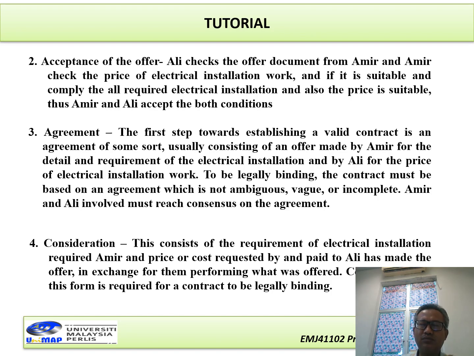When Amir and Ali agree, an agreement is created. So that is agreement. The first step toward establishing a valid contract is an agreement of some sort. It usually consists of the offer made by Amir for the demand, details, and requirements of the electrical installation, and by Ali for the price of the electrical installation work. The content of the agreement should be related to the installation components and also the price, how many months the work should be finished, and then the legal binding should be conducted here.